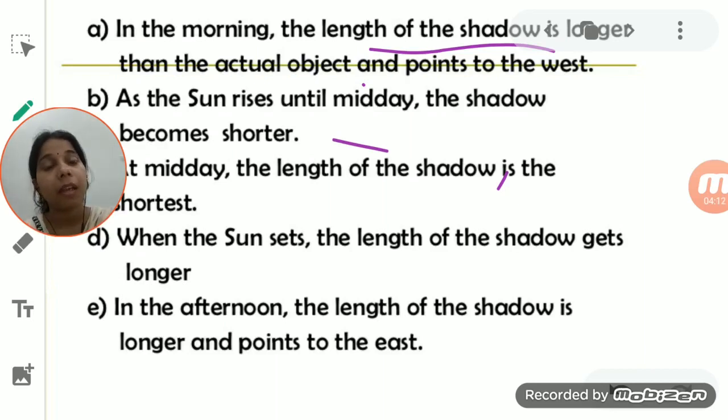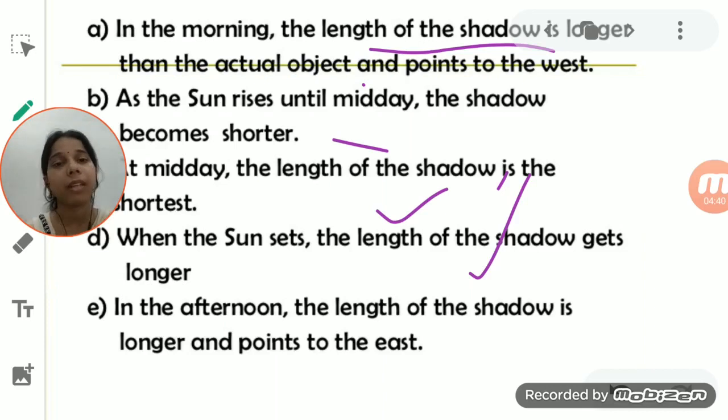At midday, the length of the shadow becomes the shortest. Okay, it becomes very small in length. Again, when the sun sets, the length of the shadow gets longer and longer. So at noon, it has the shortest length. When the sun rises or when the sun sets, the length of the shadow is comparatively longer.